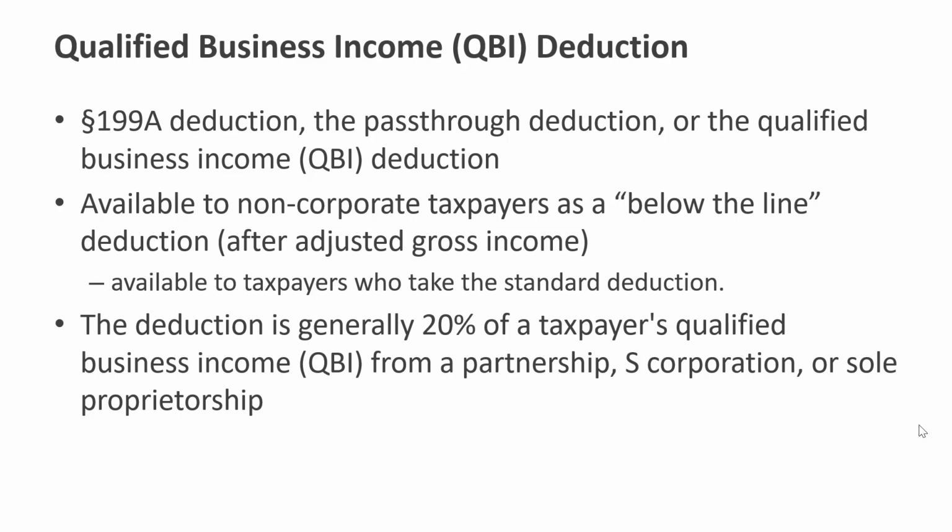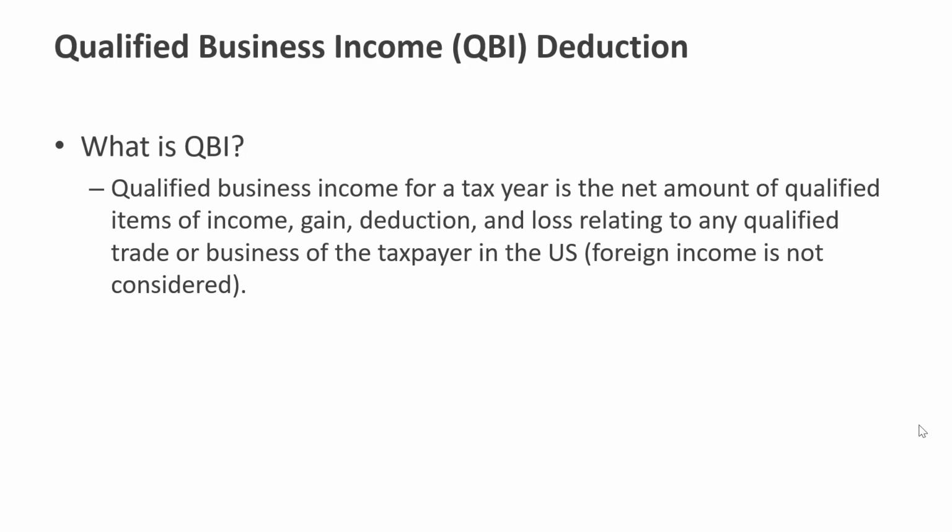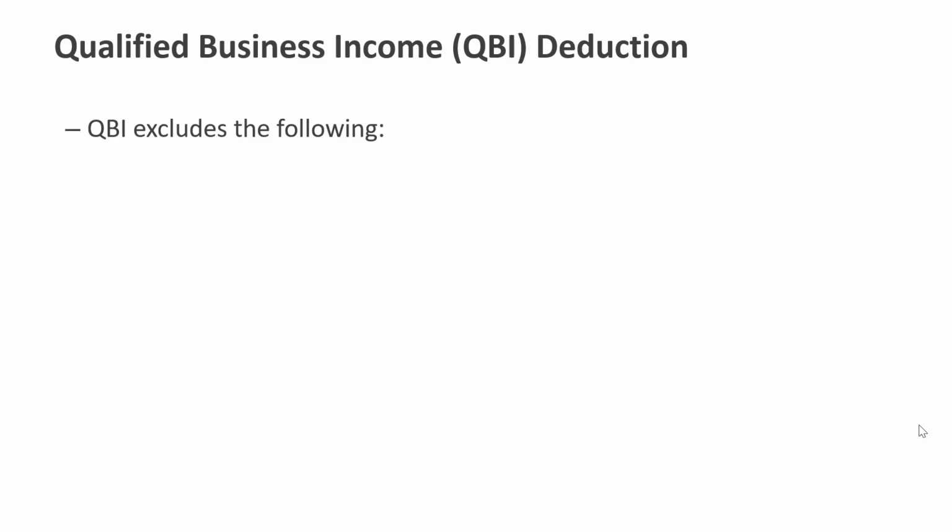So all those are flow-through entities. So it's 20% of the qualified business income from flow-throughs. So what is qualified business income? It's the net amount of qualified items of income, gain, deduction, and loss related to any qualified trade or business of the taxpayer in the U.S. So foreign income is not considered as part of the QBI deduction.